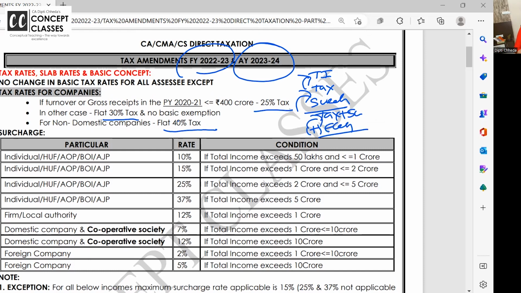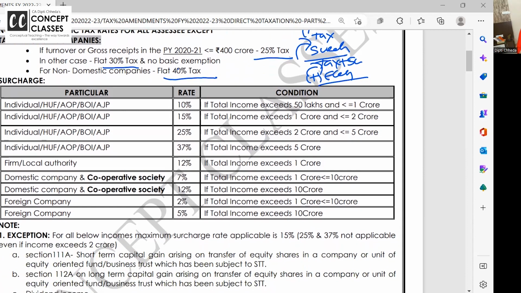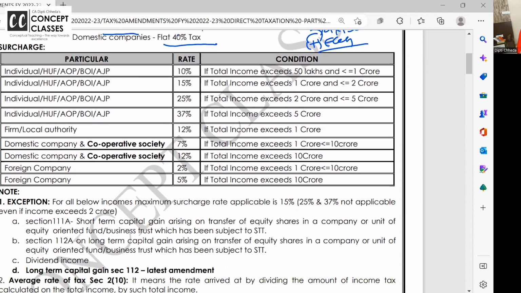I'm repeating. Tax is always calculated on total income. Normal tax, special income, special tax. Surcharge is always calculated on tax. And e-cess is calculated on tax plus surcharge. Now, there is an amendment in surcharge rates.